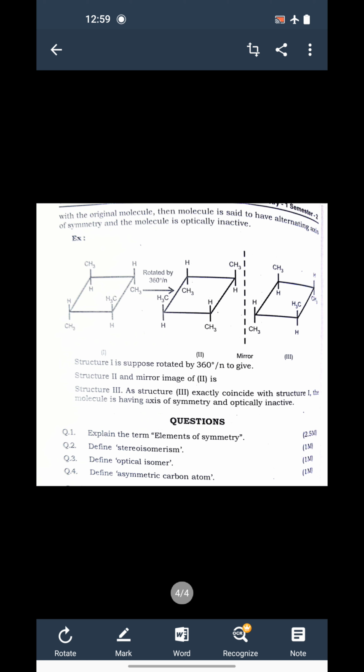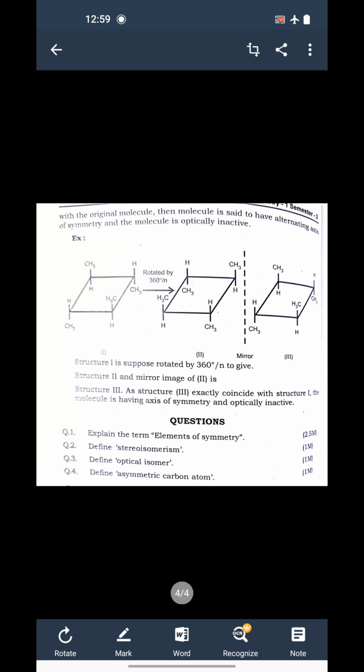Mirror image means don't bother about the structure, just look at the groups present there. So CH3 remains on the same side, H on the same side, and it reflects in the same manner. So now we have three structures: structure number 1, structure number 2, structure number 3.